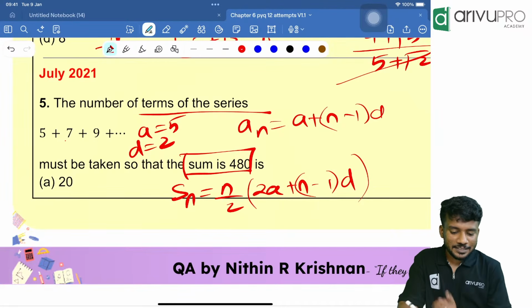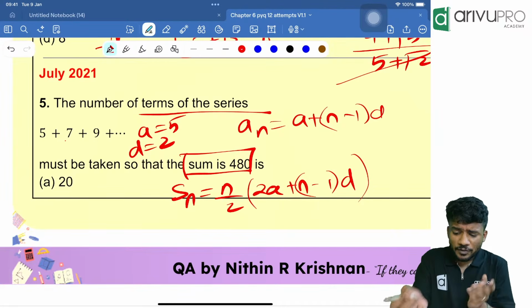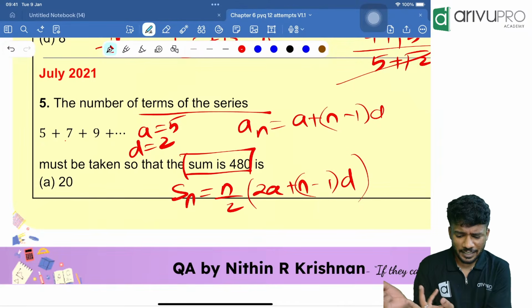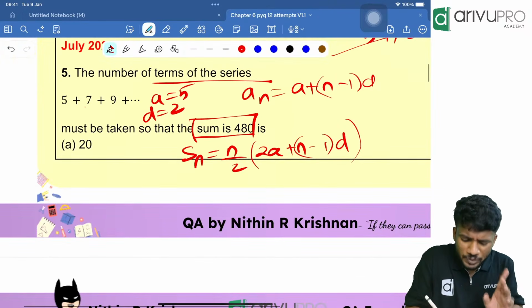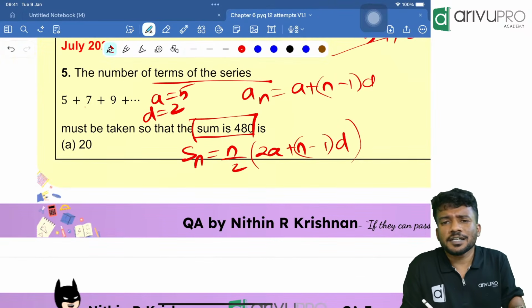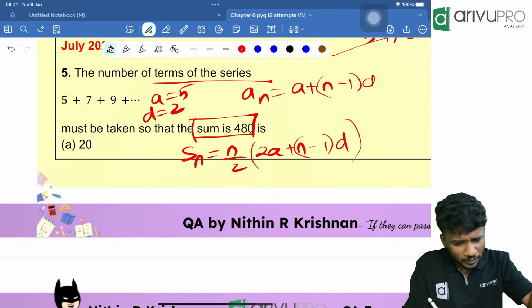Everyone, good evening. Yes, substitute over there, and accordingly you will find an and everything in terms of n, and you will solve the equation. That is one method. Or you can just use the calculator and the GT method. GT method is how much? You will take your calculator.